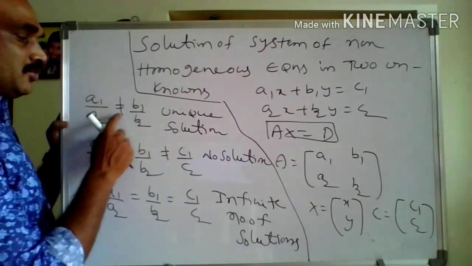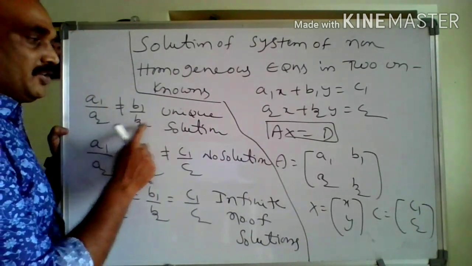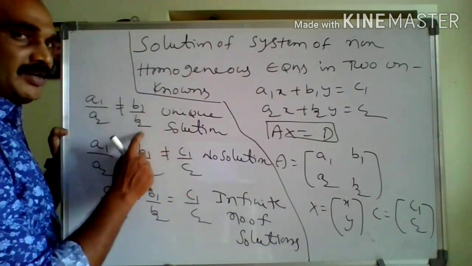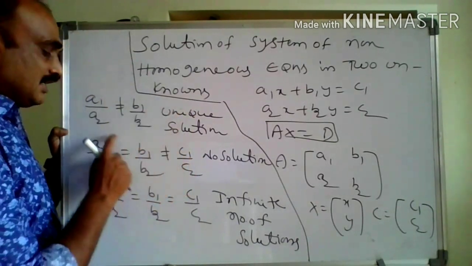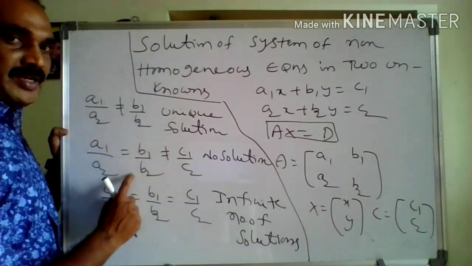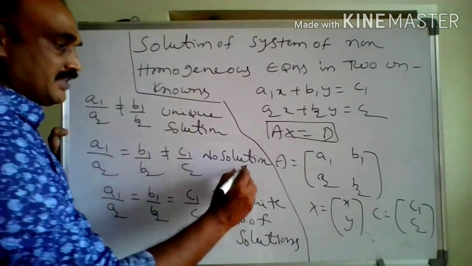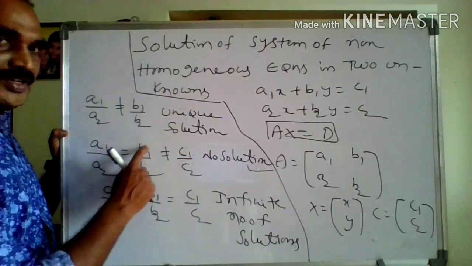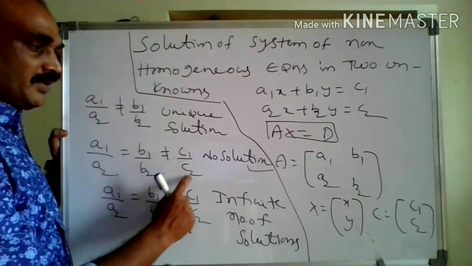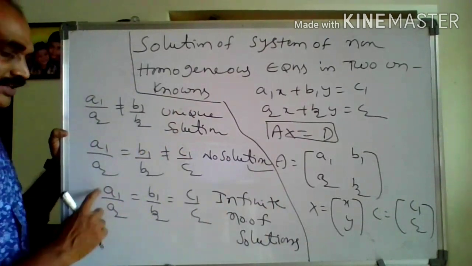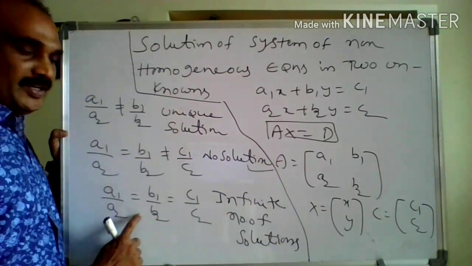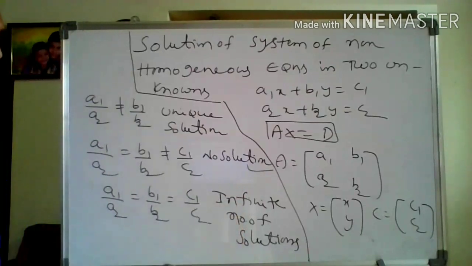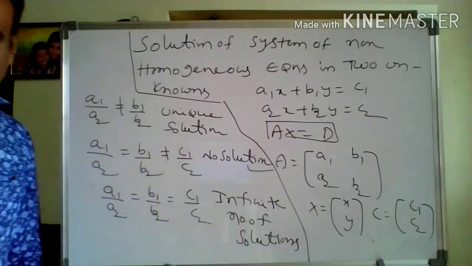Next, a1 by a2 not equal to b1 by b2: unique solution. a1 by a2 is equal to b1 by b2 not equal to c1 by c2: no solution. a1 by a2 is equal to b1 by b2 is equal to c1 by c2: infinite number of solutions.